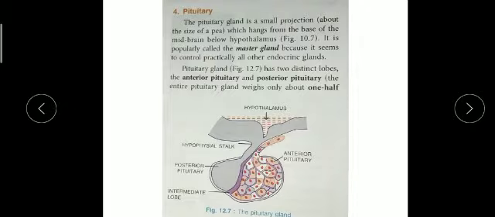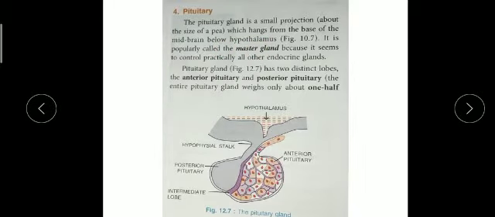Now it is a very small, reddish-gray, peanut-shaped gland. Where is it located? It hangs from the base of the midbrain, below the hypothalamus. So remember, in the midbrain below the hypothalamus, the pituitary gland is situated.